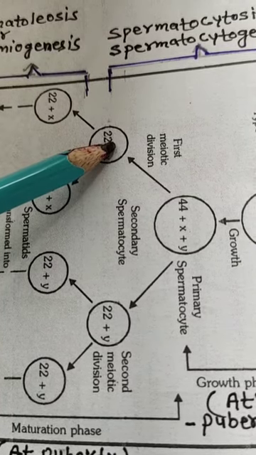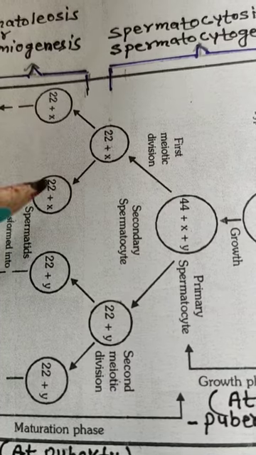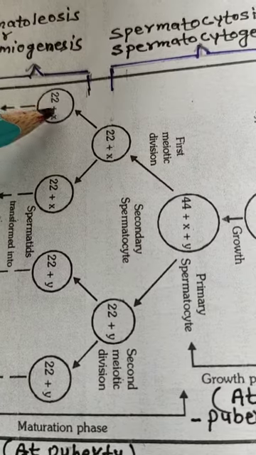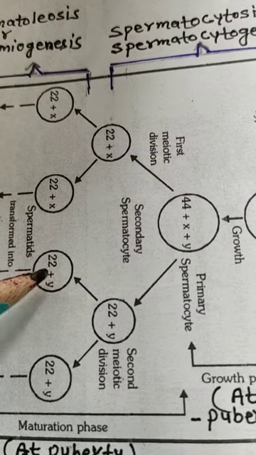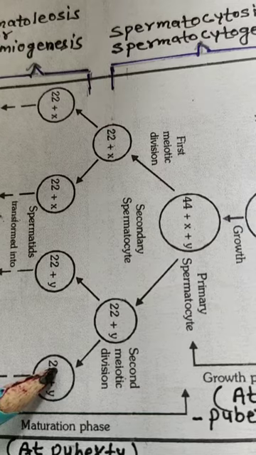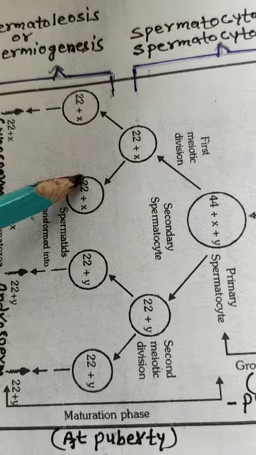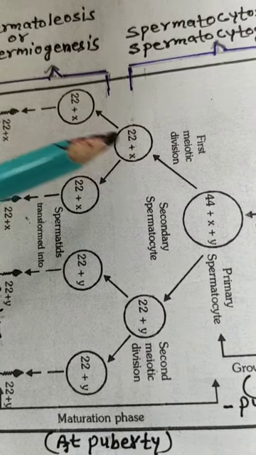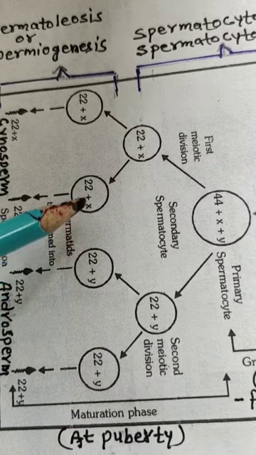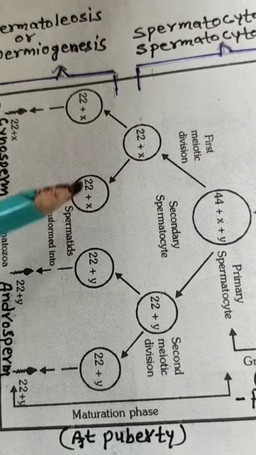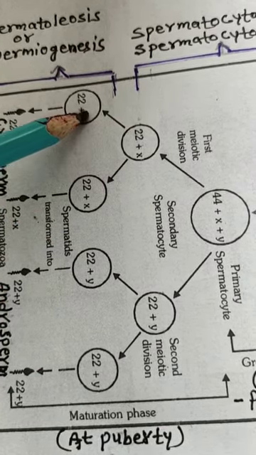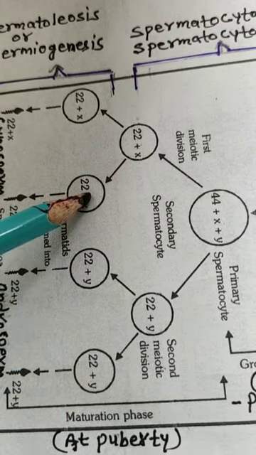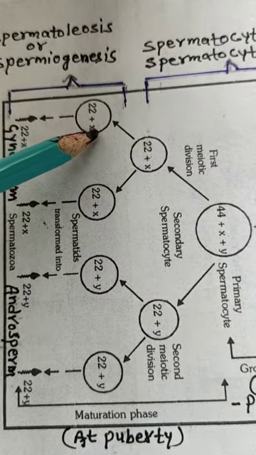So one secondary spermatocyte produces two spermatids, 22 plus X and 22 plus X, or 22 plus Y and 22 plus Y. So in total, 4 spermatids are produced.